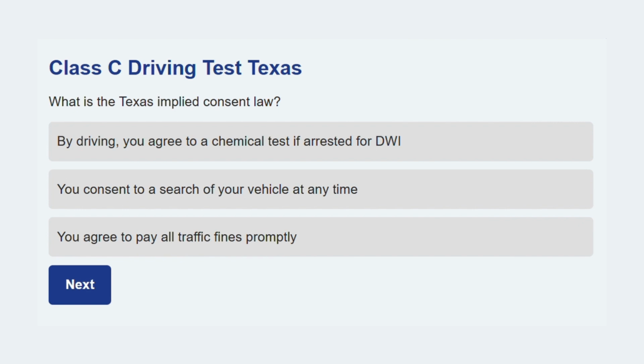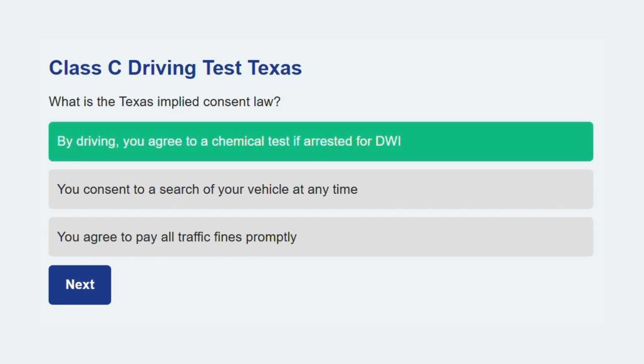On to the next topic. What is the Texas implied consent law? By driving, you agree to a chemical test if arrested for DWI. This means you automatically consent to a sobriety test simply by having a license and driving on Texas roads.